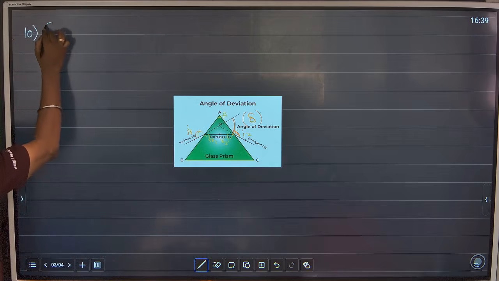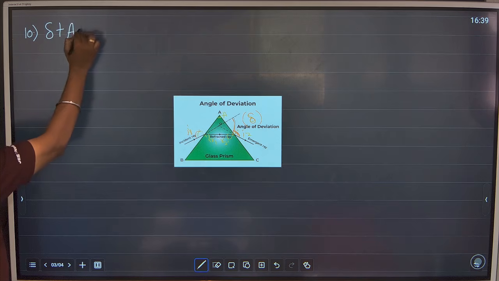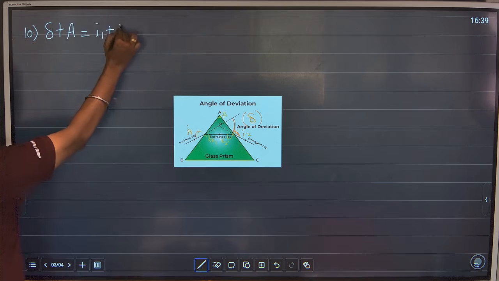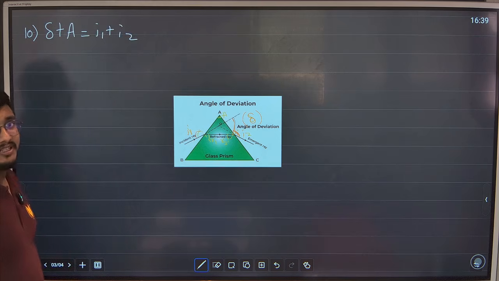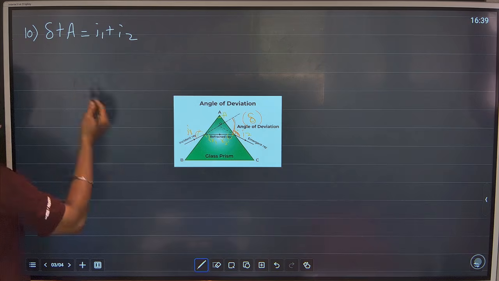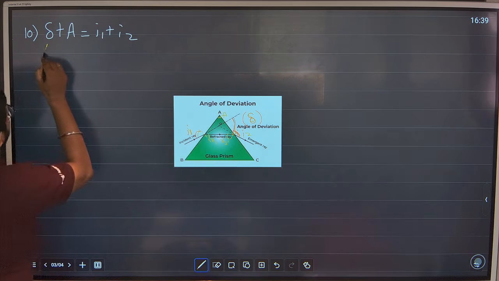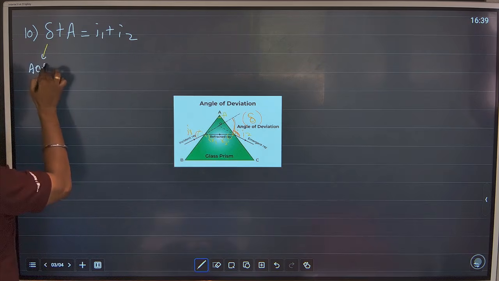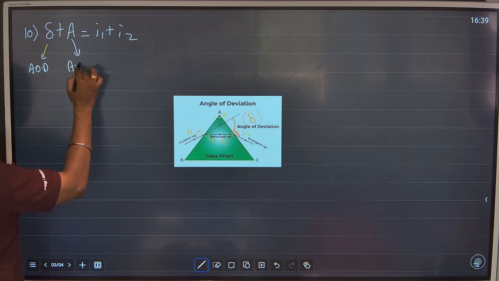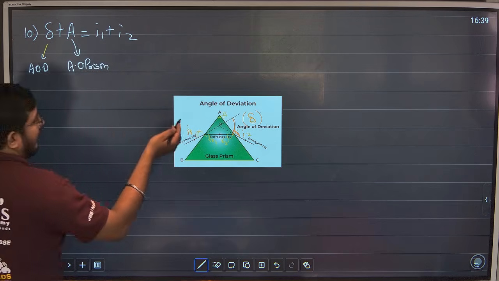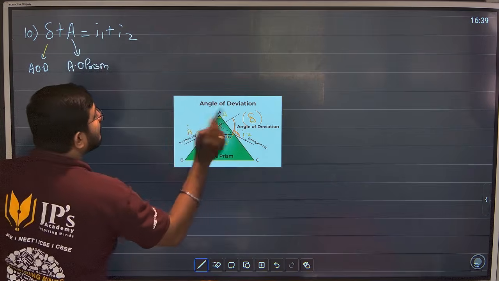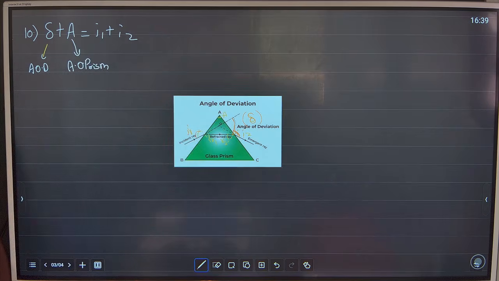The formula is del plus A is equal to I1 plus I2. Del plus A equal to I1 plus I2. ठीक है ना? Del is angle of deviation, A is angle of prism, I1 is angle of incidence, I2 is angle of emergence. You should know this. ठीक है?